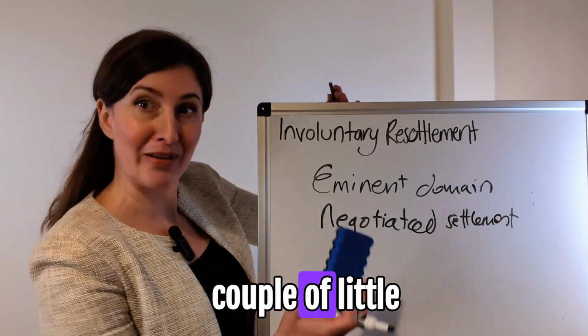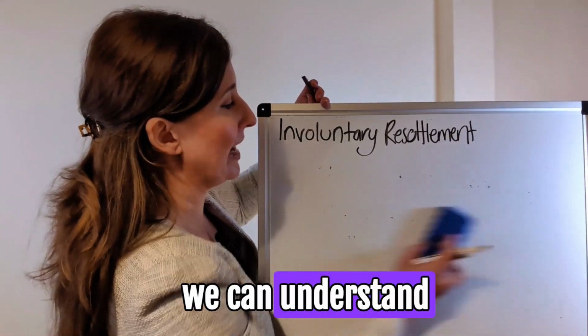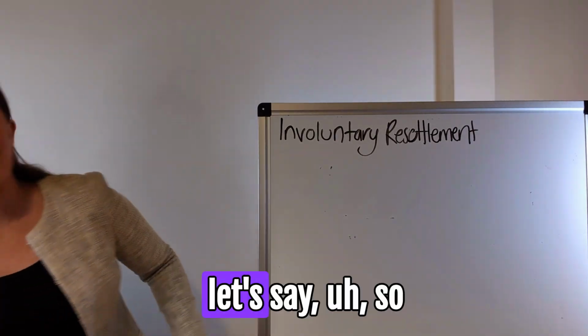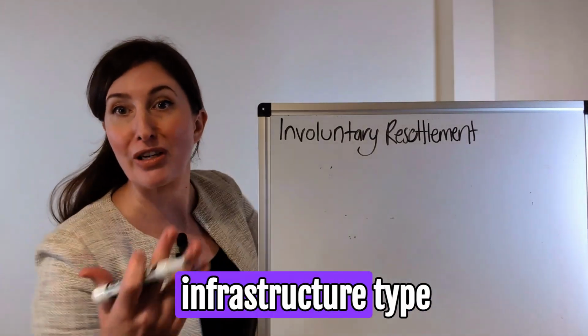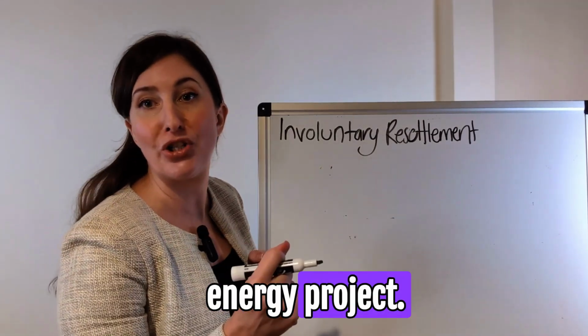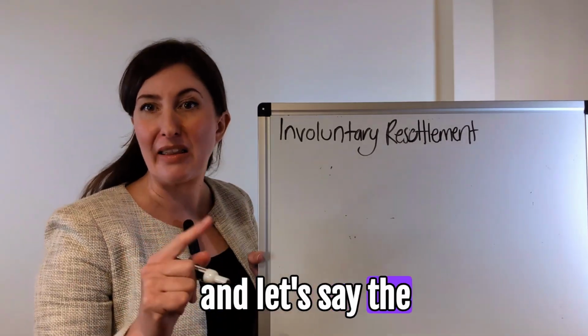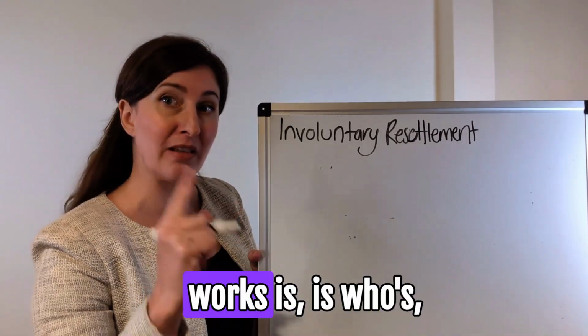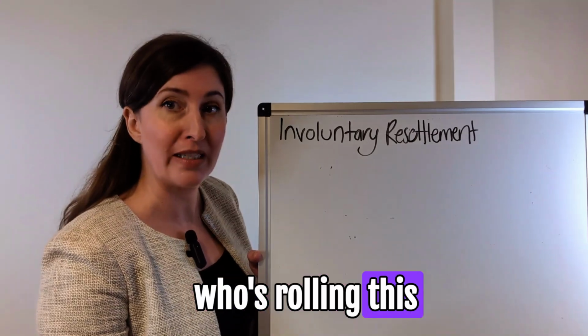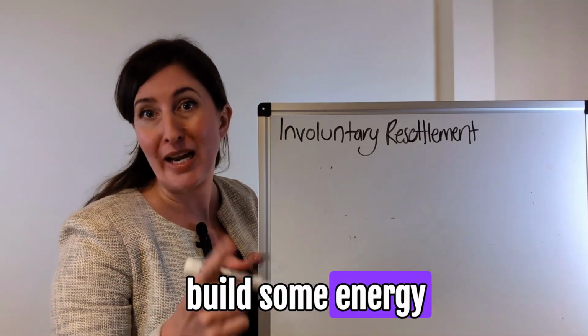Okay, so let's do a couple of little examples now so we can understand this. Let's say infrastructure type projects, let's do an energy project, substations. So the Ministry of Energy and let's say the Department of Public Works is who's rolling this out. They need to build some energy substations.